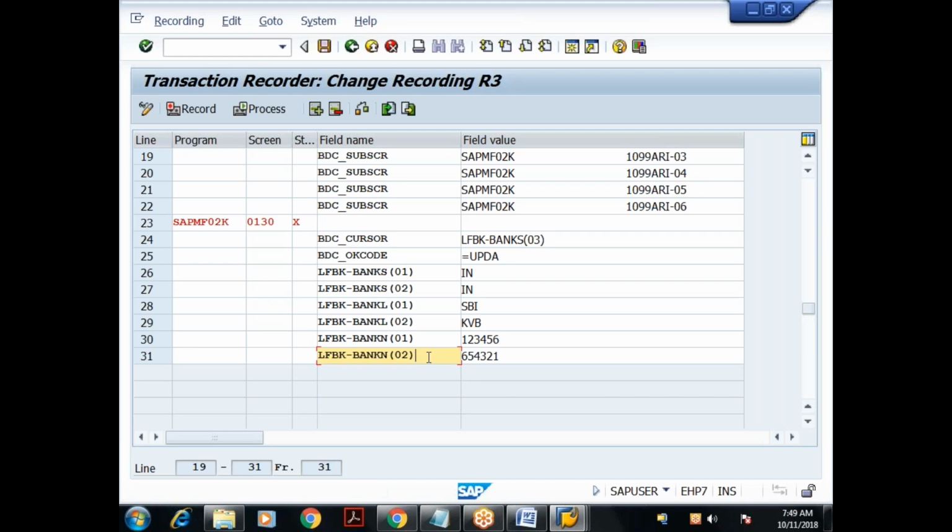Suppose, sir, in the foreground when you are recording, you entered only three records. Suppose you enter 10 records, so obviously you need to use the scroll bar to scroll down to enter the new record. So whatever scroll action you are recording, you won't be using that in the actual BDC program, right? No, I'll not disturb that part.